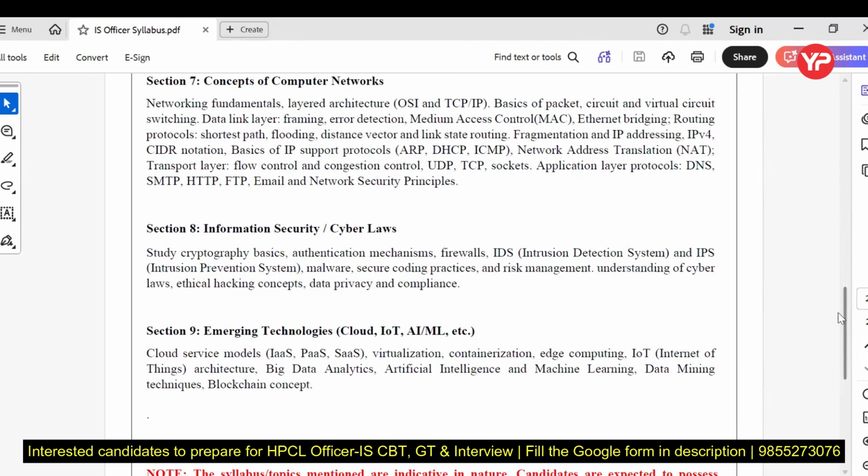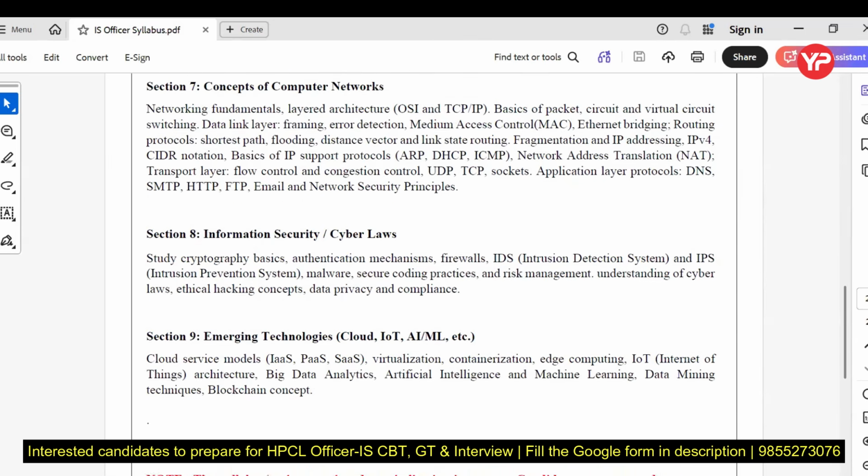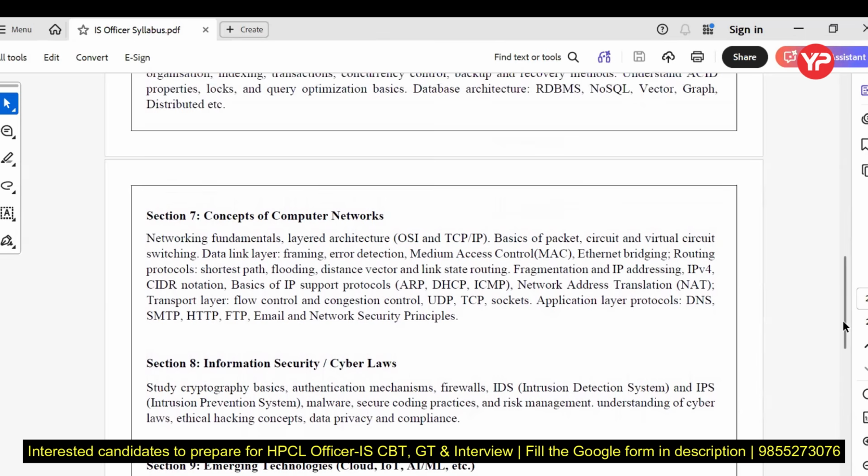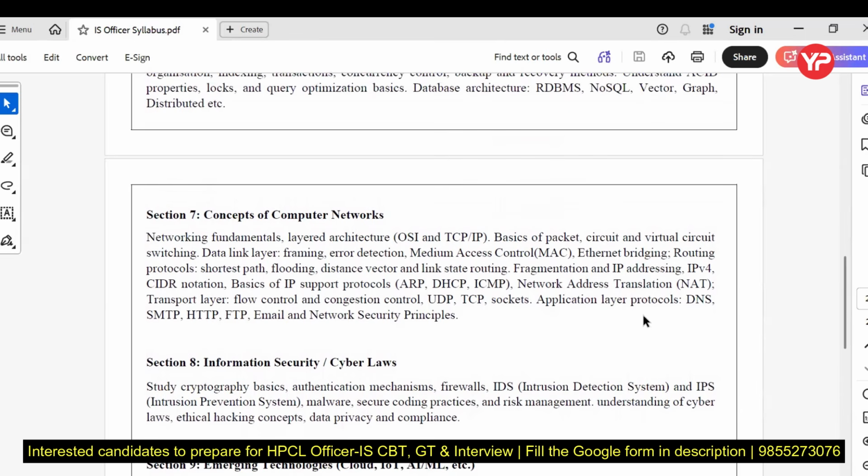So you can see we have 9 sections. In 9 sections, majorly 3 sections are not part of GATE, that is emerging technology, information security, and programming concepts of OOPS and Java and APIs, or these concepts, React. Other than that, the syllabus is the same. But the good thing is now they removed the topic of theory of computation and compiler.